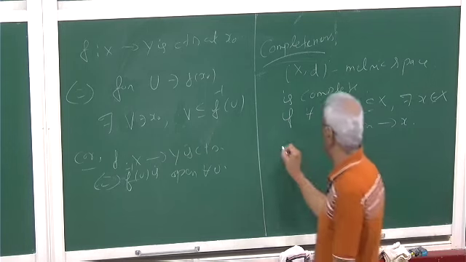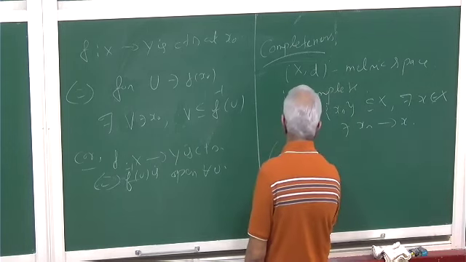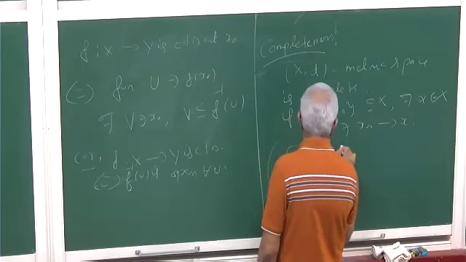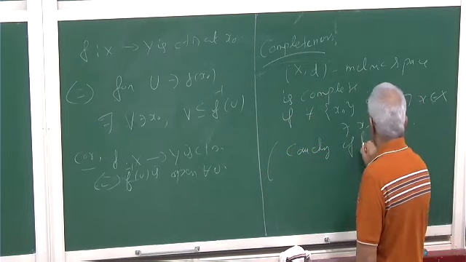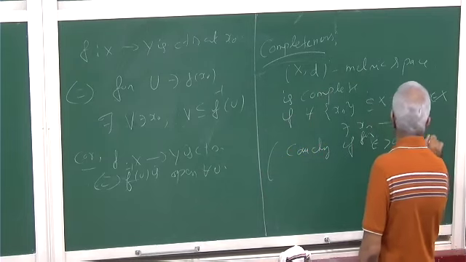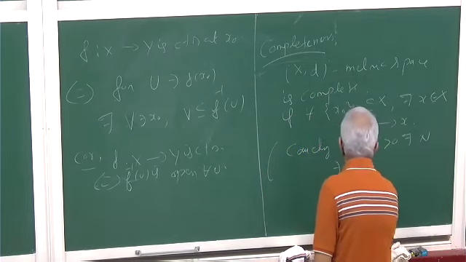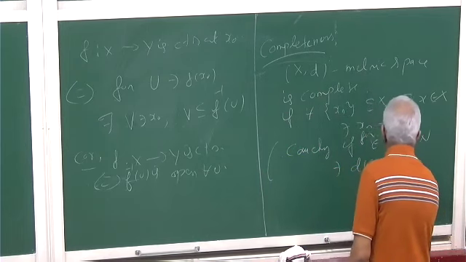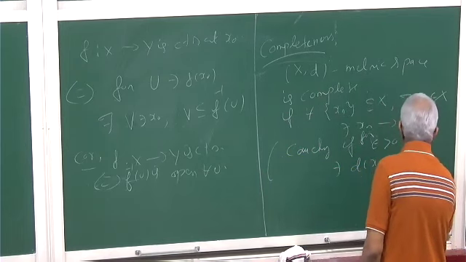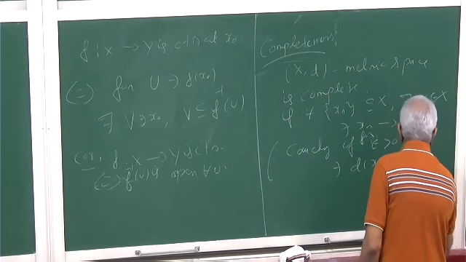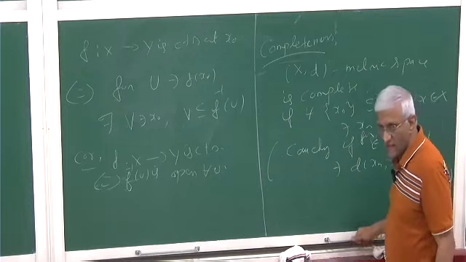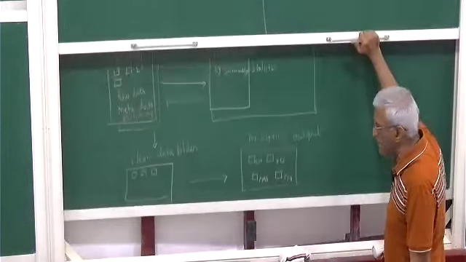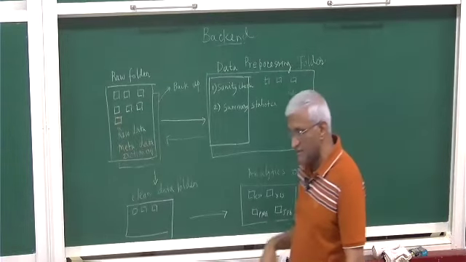So, Cauchy: for every epsilon greater than 0, there exists an N such that d of x_n, x_m is less than epsilon for all n and m greater than or equal to N. This is the definition of a Cauchy sequence. And if every Cauchy sequence has a limit in that metric space, it's called complete.